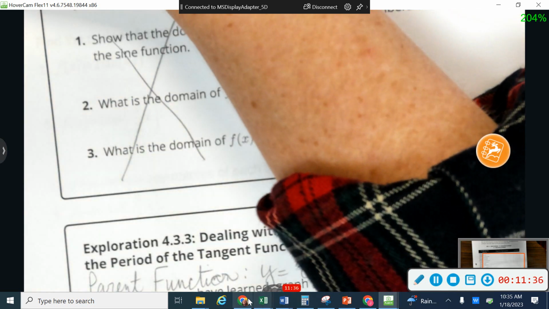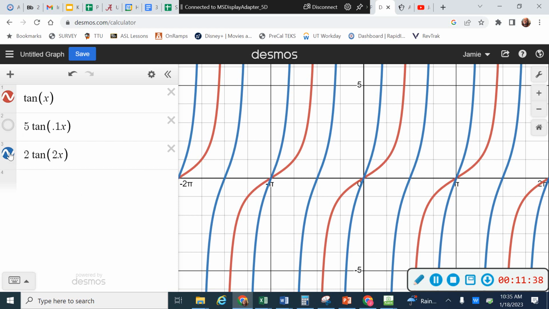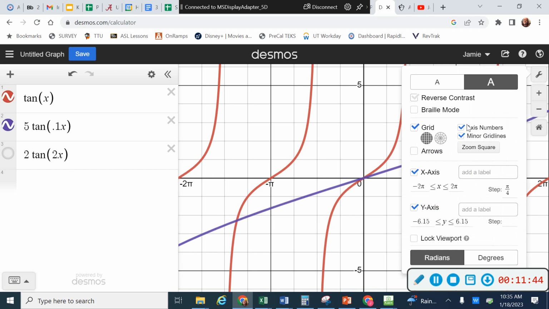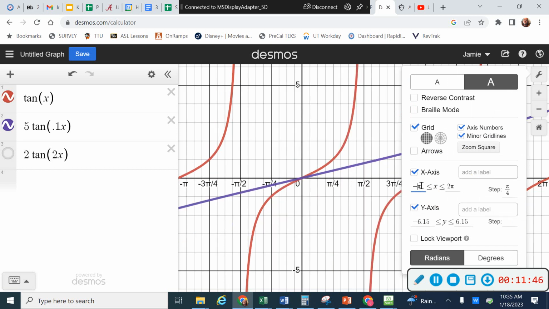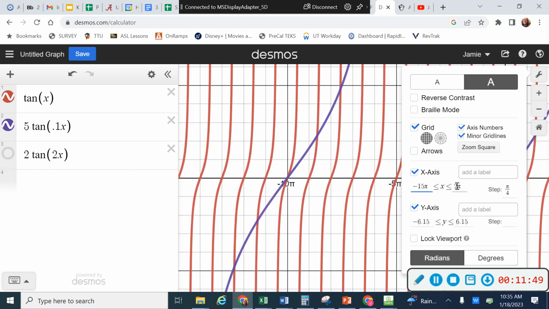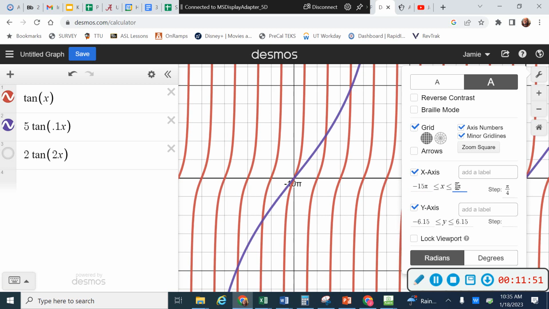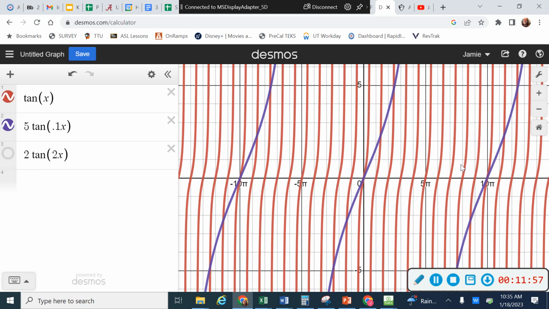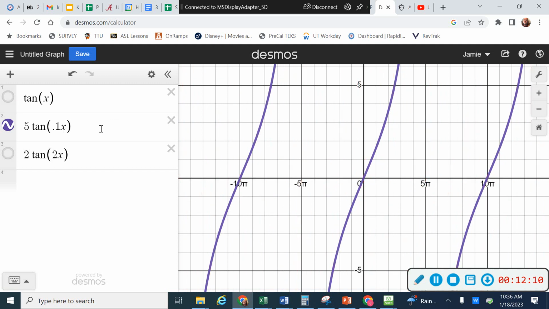Give me just a second to work on my window here again. Turn that one off and this one on. Okay, so again, the red is my original graph. This is why it was so big when you first came in, because now we need to stretch it out all the way to 15 pi. So red is your parent function. See how frequently that one is happening? But now the purple one is my stretched horizontally graph. This is the one with 1/10 in front of x. Now I'm going to turn the red one off just so it looks less like a nightmare. Okay, and there's my new graph.